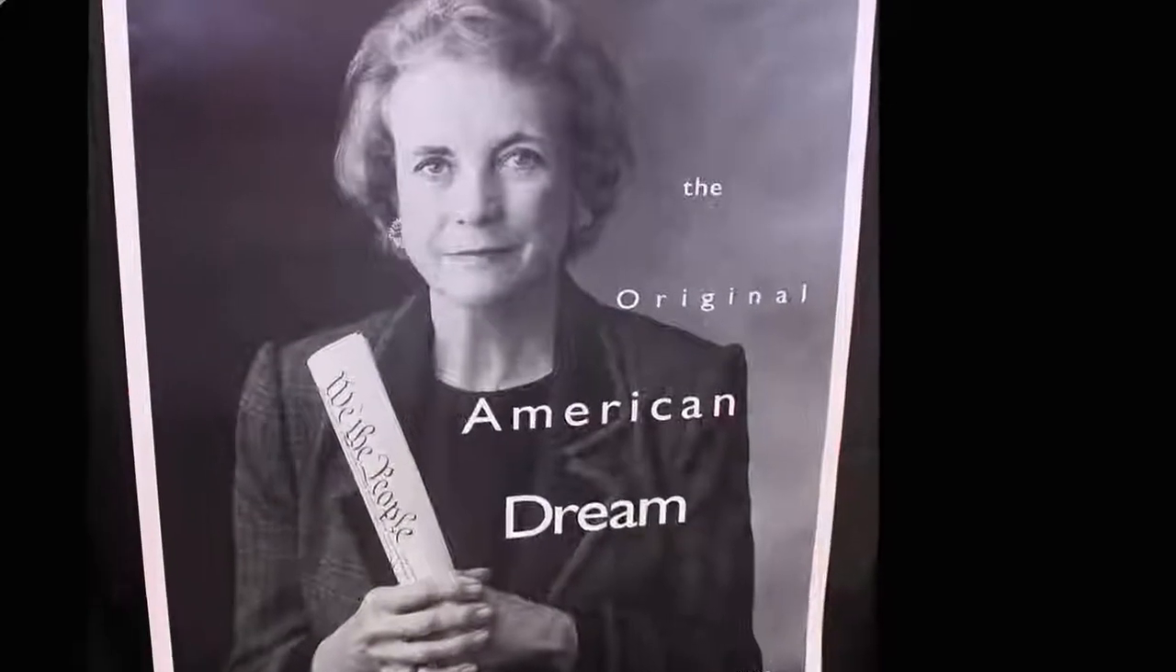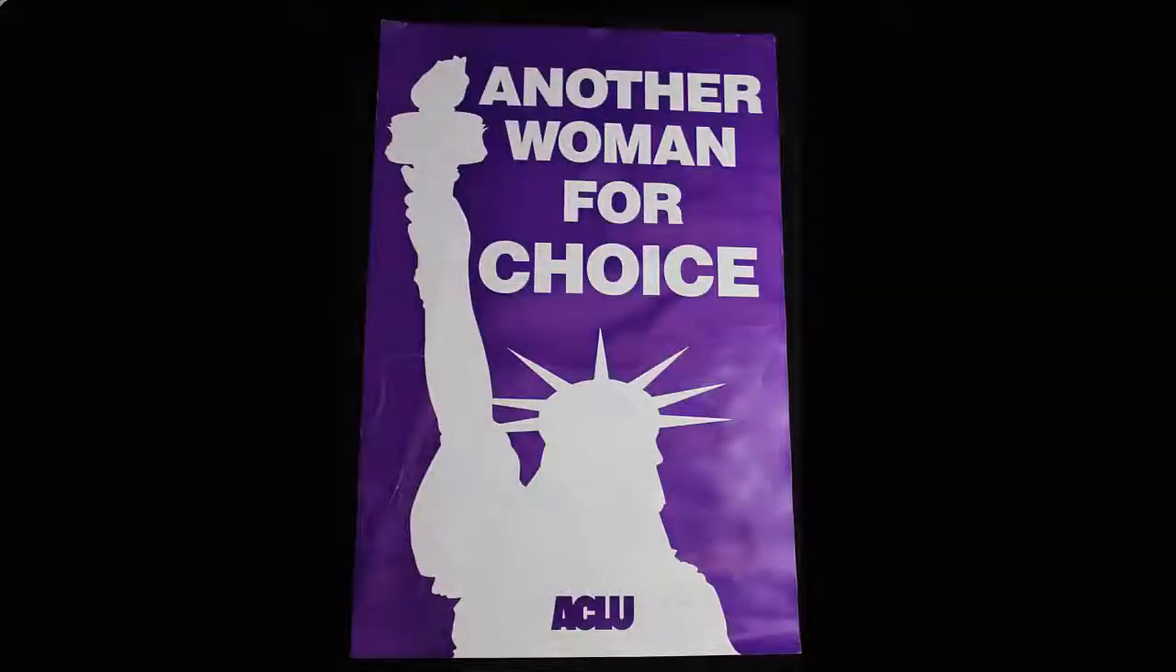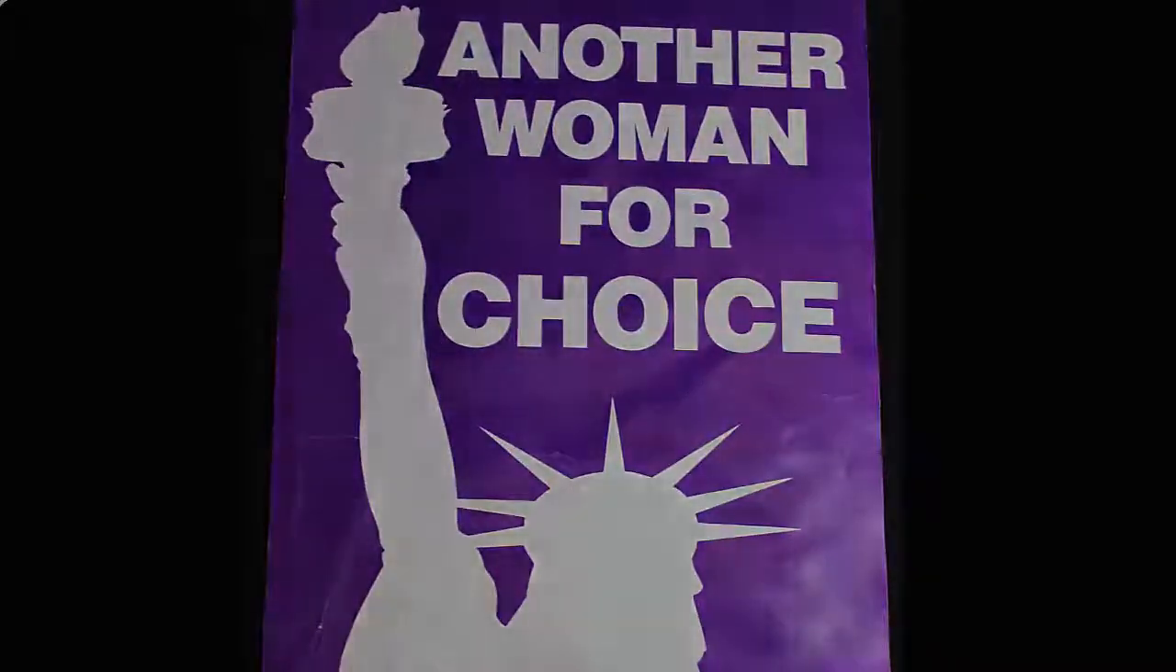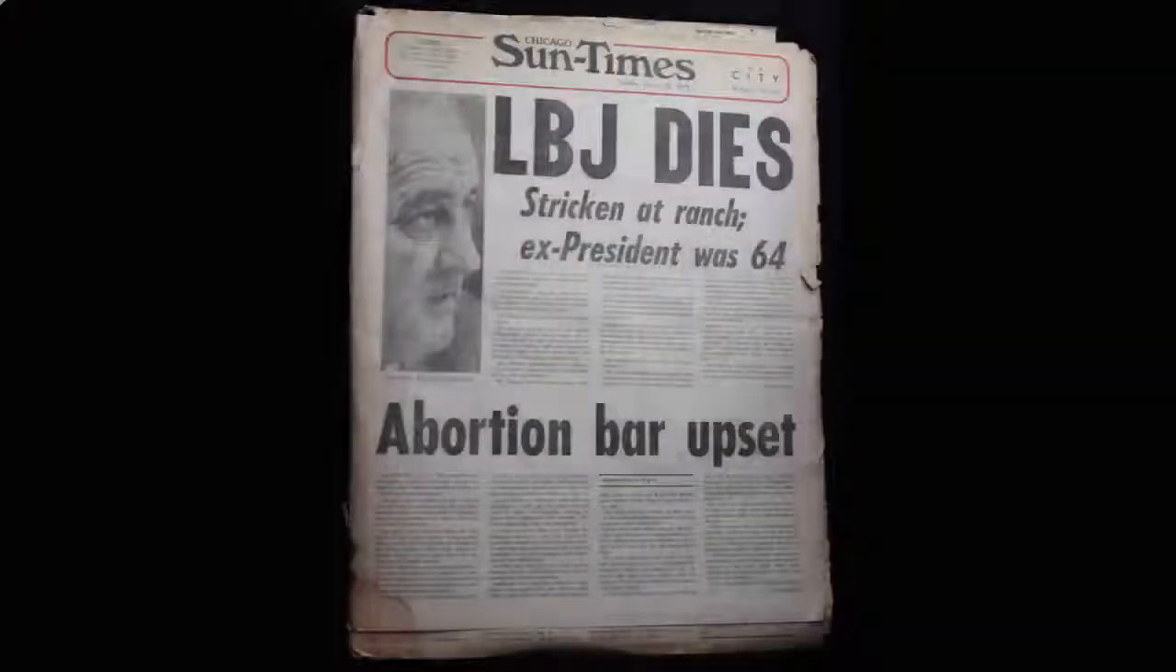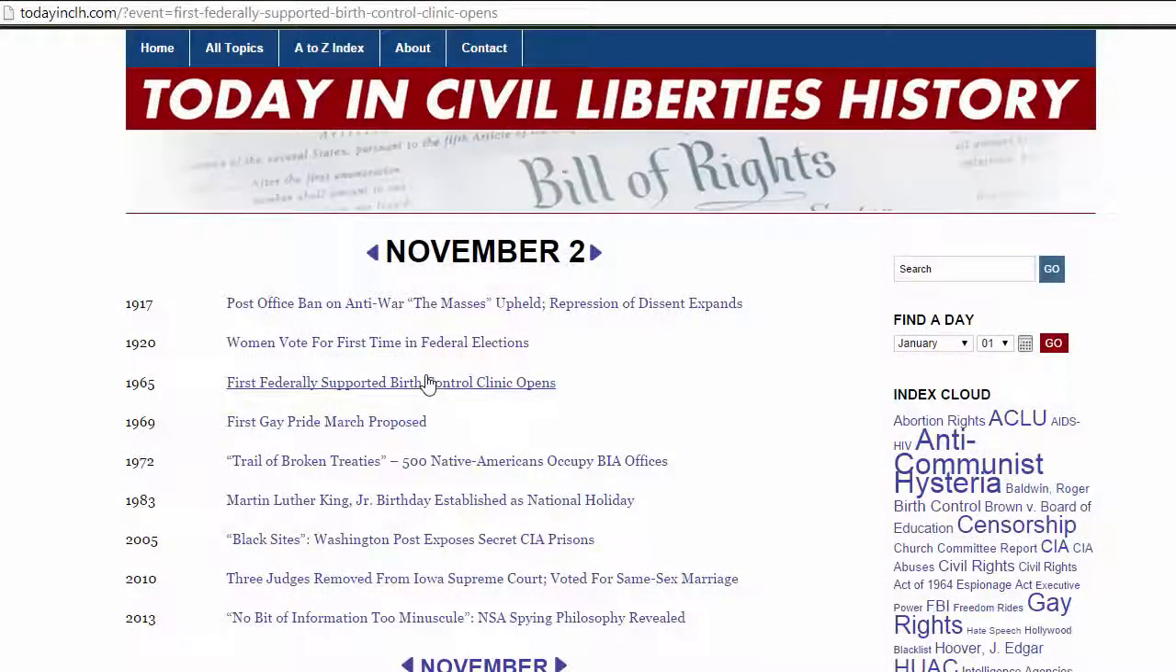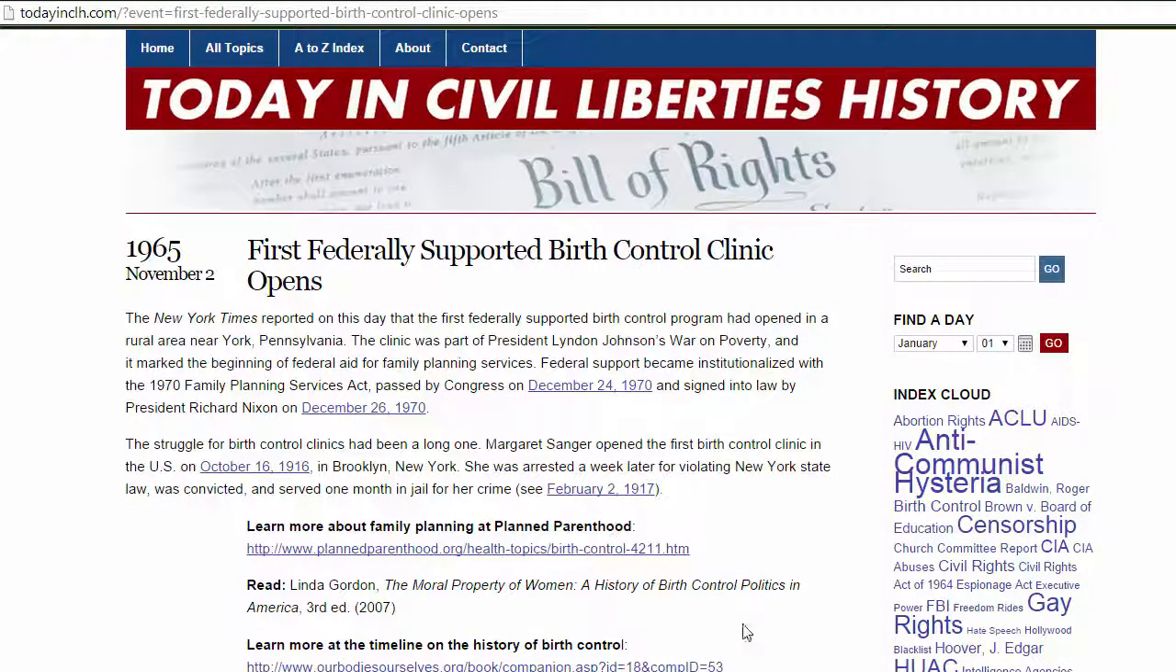for freedom of expression. The battle for women's rights has been long and involving many, many issues, including the right to suffrage, the right to vote, equality in employment, and reproductive rights. January 23rd, 1973, the Supreme Court established a constitutional right to abortion in the famous case of Roe v. Wade. Ironically, on that very same day, former President Lyndon Johnson died. It's ironic because Lyndon Johnson was the first president to authorize federal funds for birth control and family planning, which occurred on November 2nd, 1965.